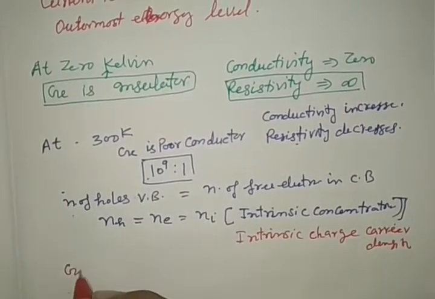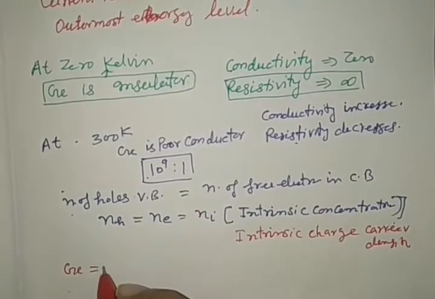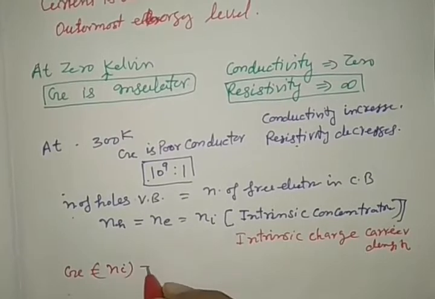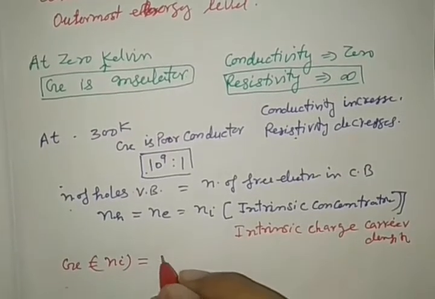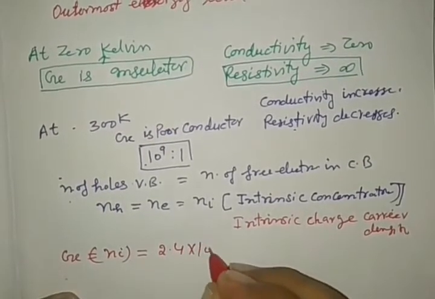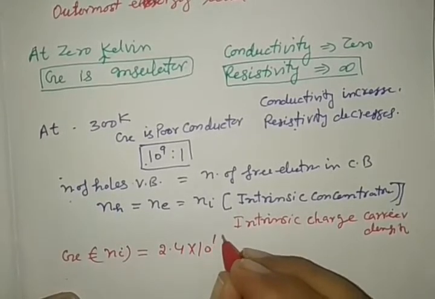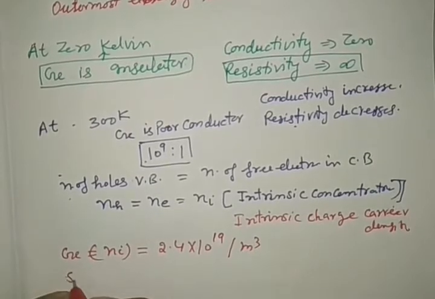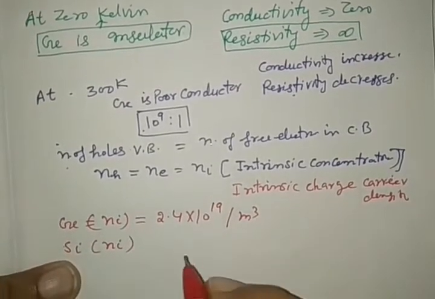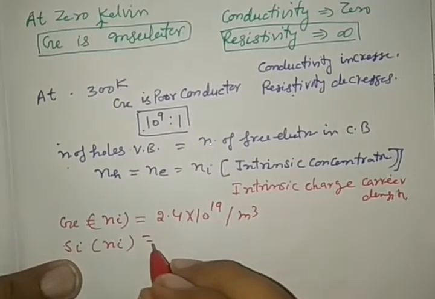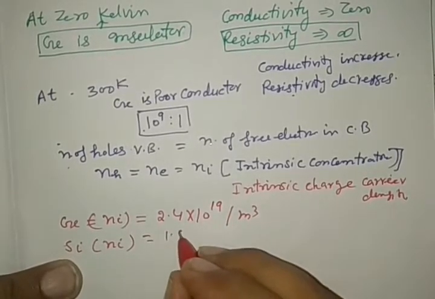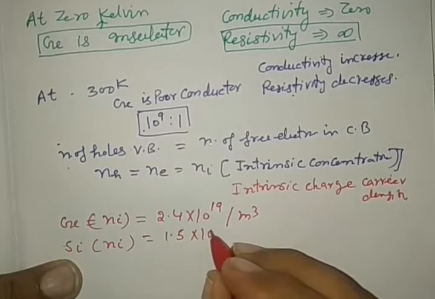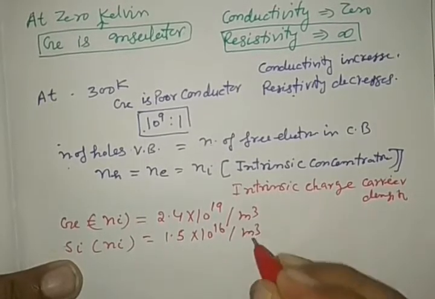For germanium, this Ni is 2.4 into 10 to the power 19 per meter cube, and for silicon this Ni is equal to 1.5 into 10 to the power 16 per meter cube.